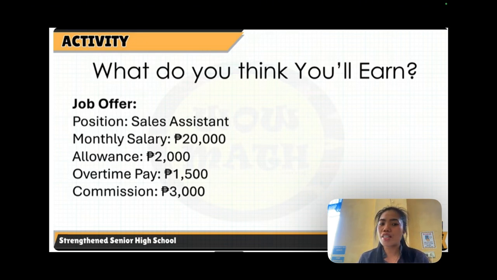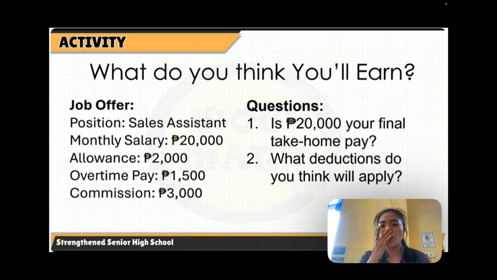Now we already discussed monthly salary, allowance, overtime pay, and commission. So what do you think you'll earn? The questions we have here: is 20,000 pesos your final take-home pay? And what deductions do you think will apply? Basically, you can answer those questions because we're done discussing some of these concepts previously.